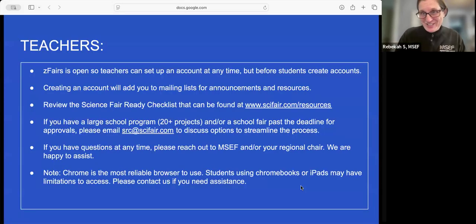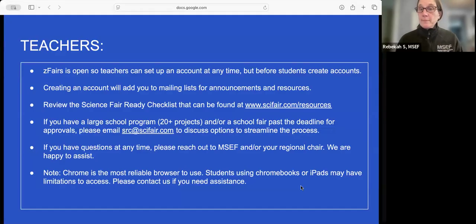Okay, teachers. If you have not created an account in mahs.zfairs.com in the past 2 years, you will need to create your account. You have to set up an account before students can create their accounts. This will add you to the mailing list for some announcements and resources from MSEF and from your region. You can find more information on the resources page at zfair.com or on the zFairs page.